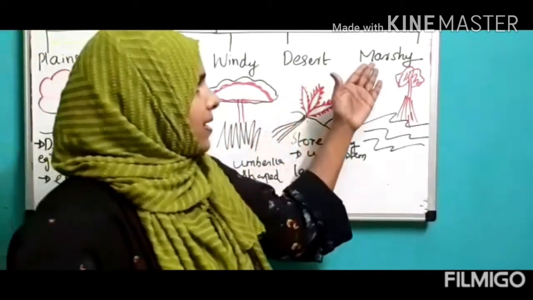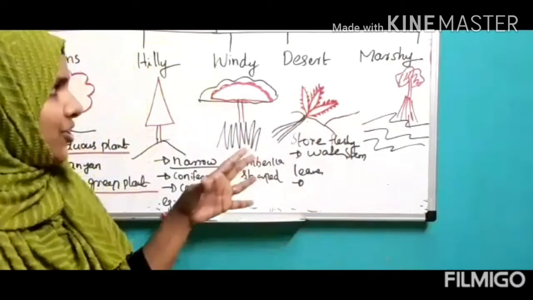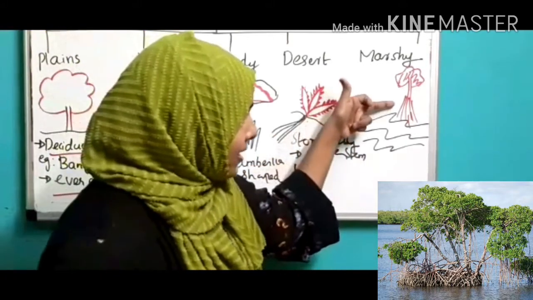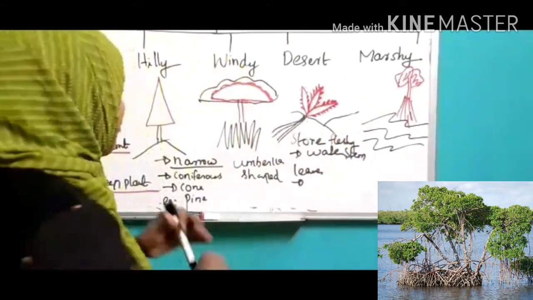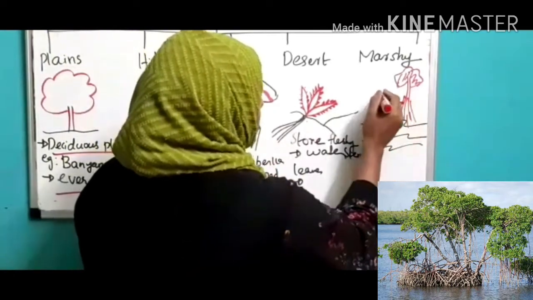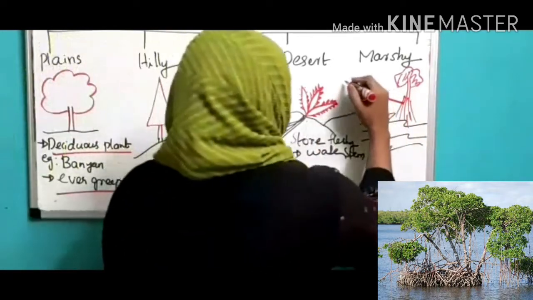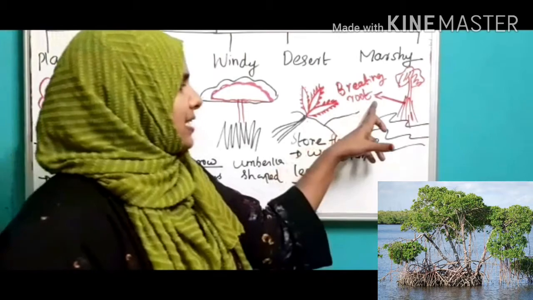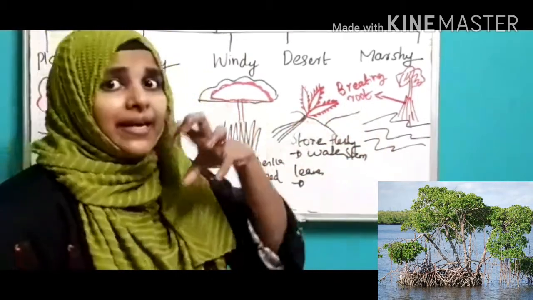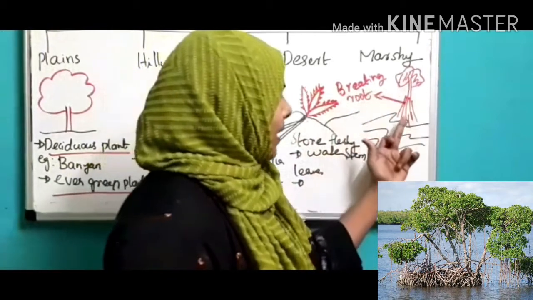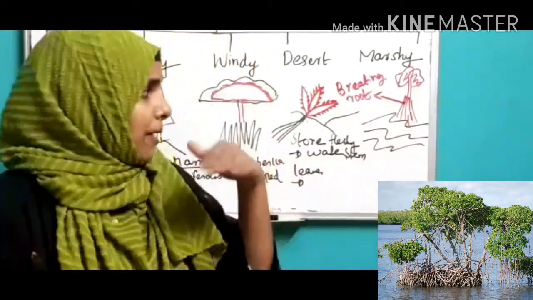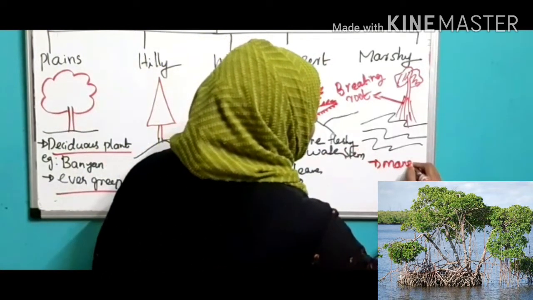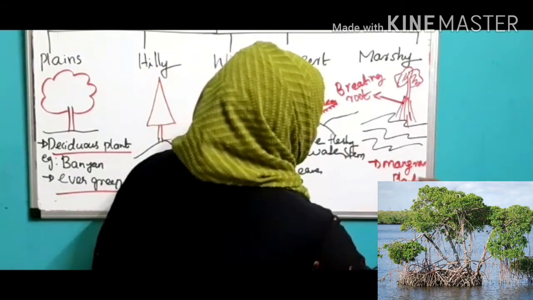Next, we are going to check about the plants which are living in marshy region. In marshy region, actually soil is very wet, soft soil. We can see the plants' roots are above the soil. It is very different. This root we call breathing root. It takes the gases from the air. That is, its root is a breathing root. And this plant is fully above the water. We can also call this plant mangrove plant. Example is mangrove plant.